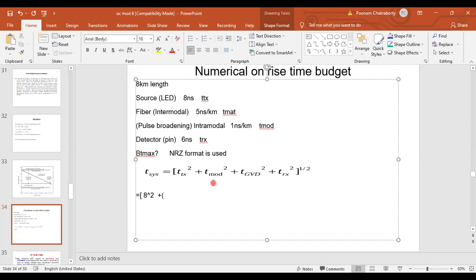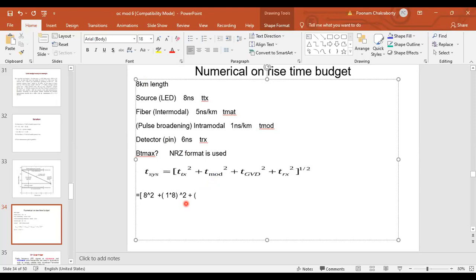So what will be T mod? So it is 1 nanosecond and the fiber length is 8 kilometers. So per kilometer हटाने के लिए I have to multiply it by L. So 1 into 8, उसका square, plus this also is 5 nanosecond per kilometer.